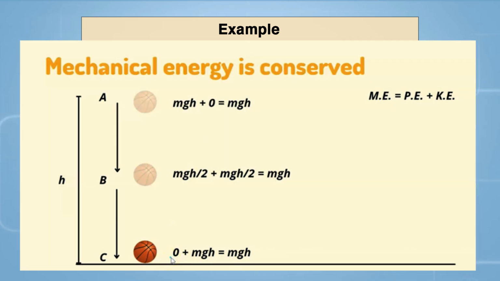Let us see one example. A boy is pulling the ball from point A to C. So, the energy at point A is mgh and the final energy is also mgh. So, total energy is conserved.